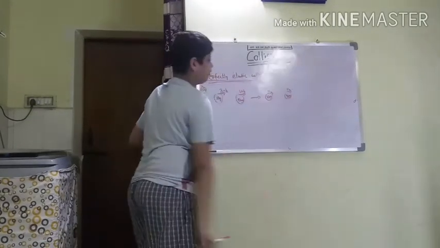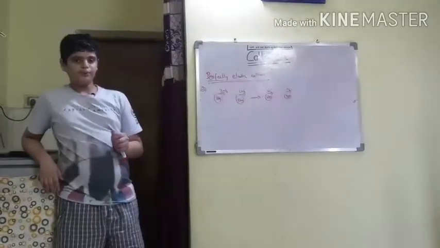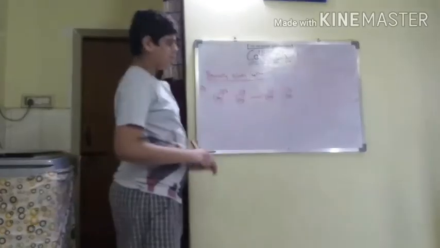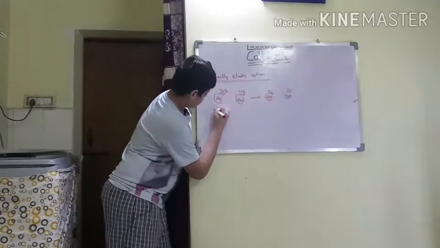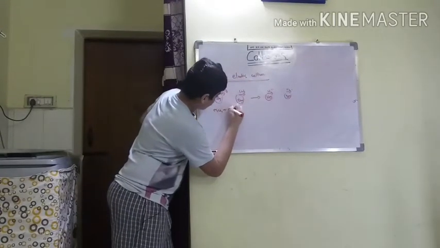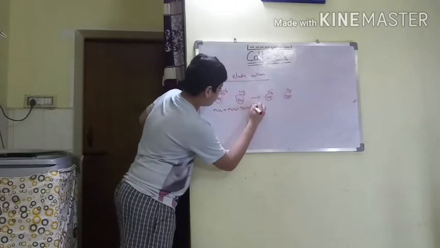He is asking to find v1 and v2. So you can try this example by pausing. Okay, so now I will solve this. I hope you have tried. Okay, now please pause and try. M1 I am solving. m1 u1 plus m2 u2 is equal to m1 v1 plus m2 v2.